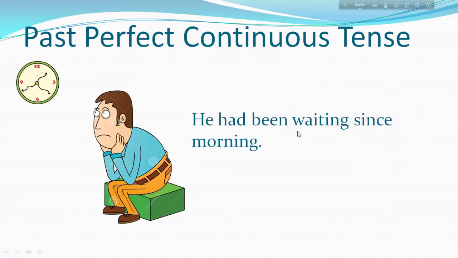He had been waiting since morning. The action began at a certain point in the past and continued up to that time, and since morning, time is mentioned in the sentence.